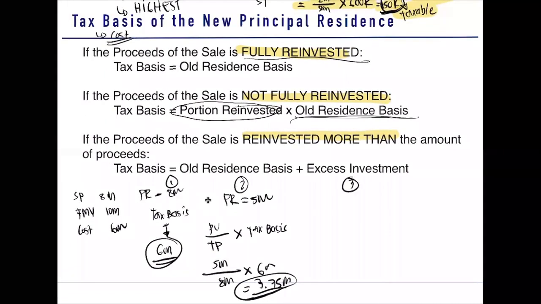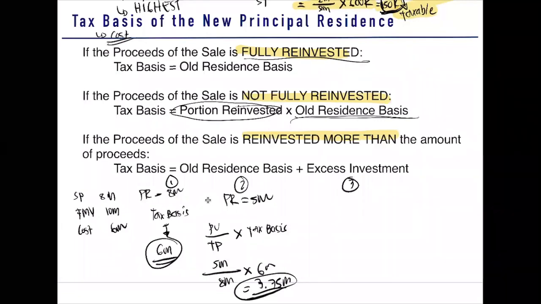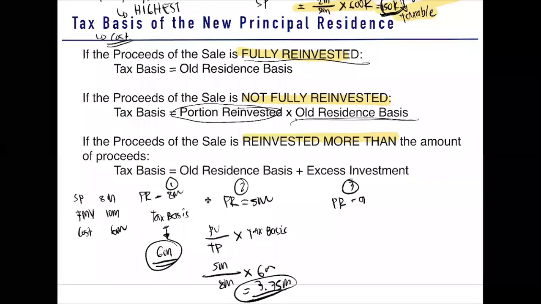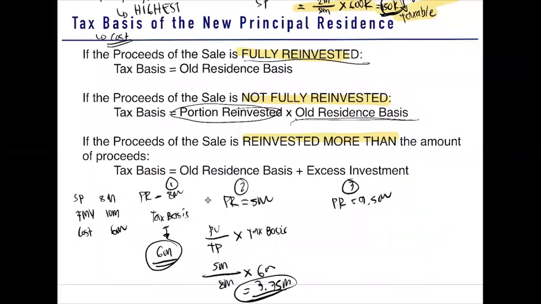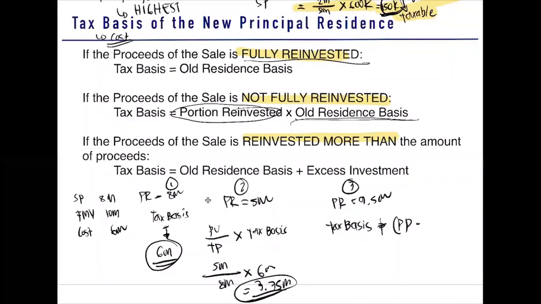On the third example, the proceeds of the sale are reinvested more than the amount of the proceeds. For example, you purchase your principal residence now worth 9.5 million. So it has an excess, right? To compute, we have your tax basis before plus your purchase price less your proceeds.